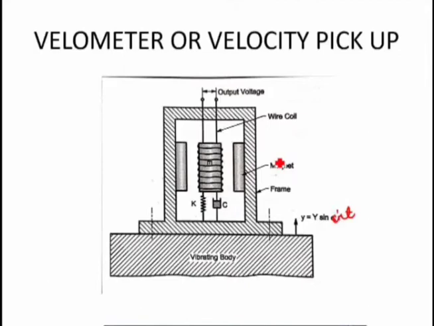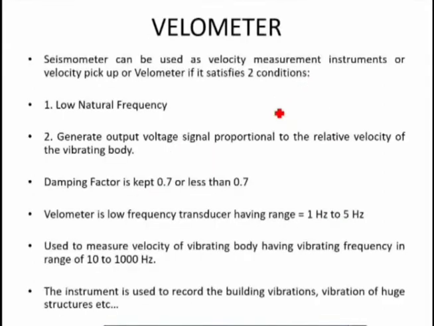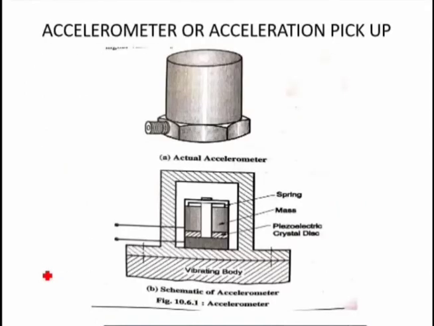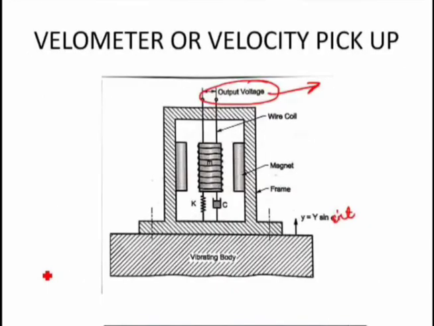Now we know that magnetism can generate electricity and electricity can generate magnetism. So by using this magnetic principle, and due to the relative motion between the magnet and the coil, the voltage is induced, that is output voltage induced across the coil, and this output voltage is calibrated to give the velocity of vibration. Means what? This output voltage signal is proportional to the relative velocity of the vibrating body. I hope you have understood. So this is nothing but the construction of the velometer, right?